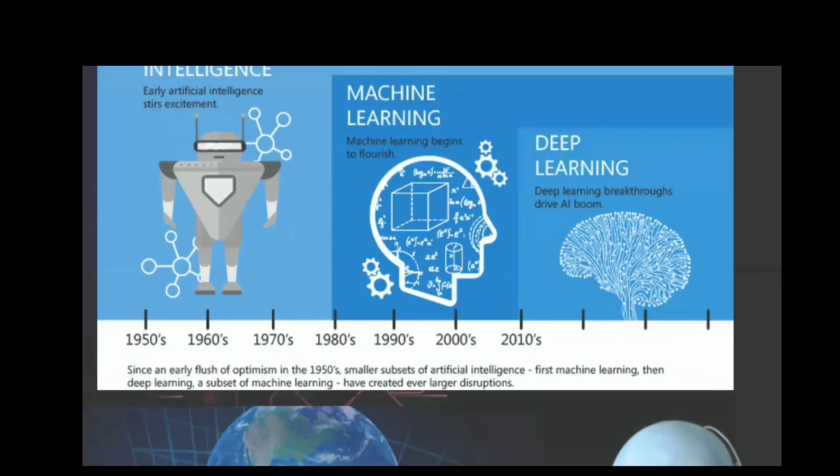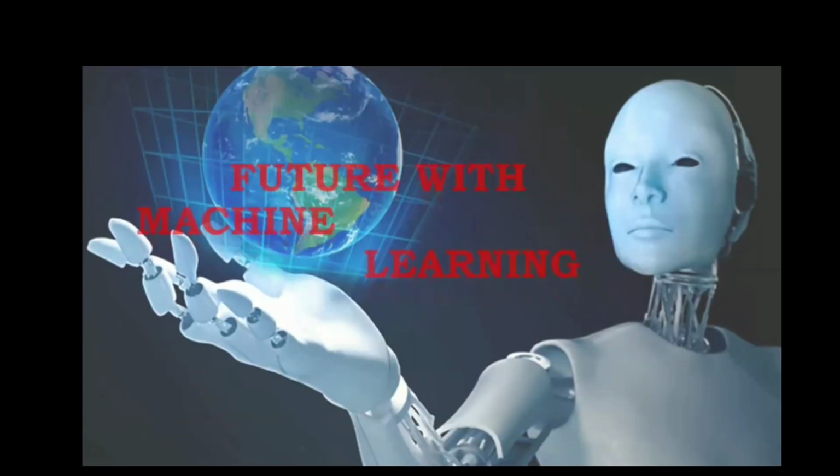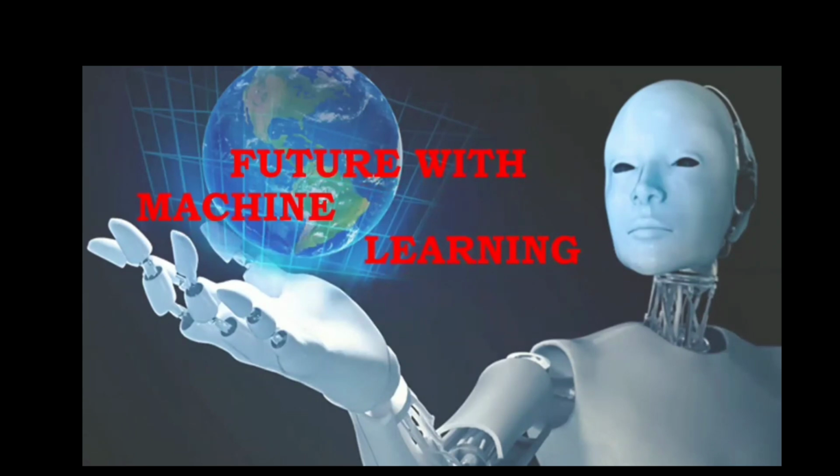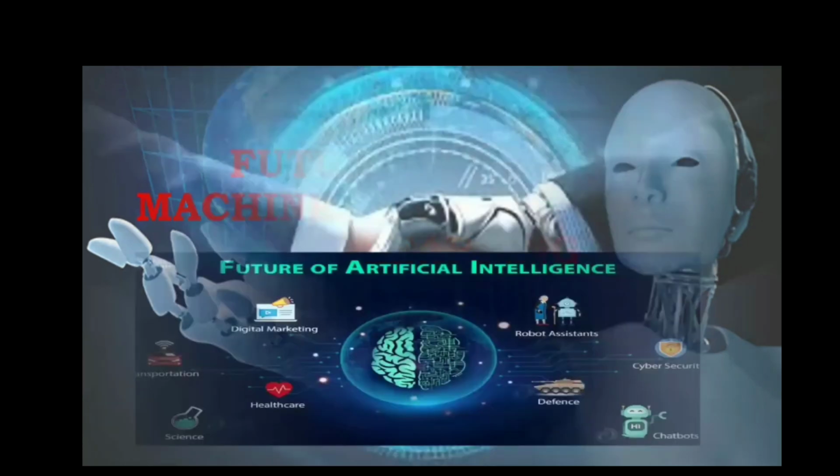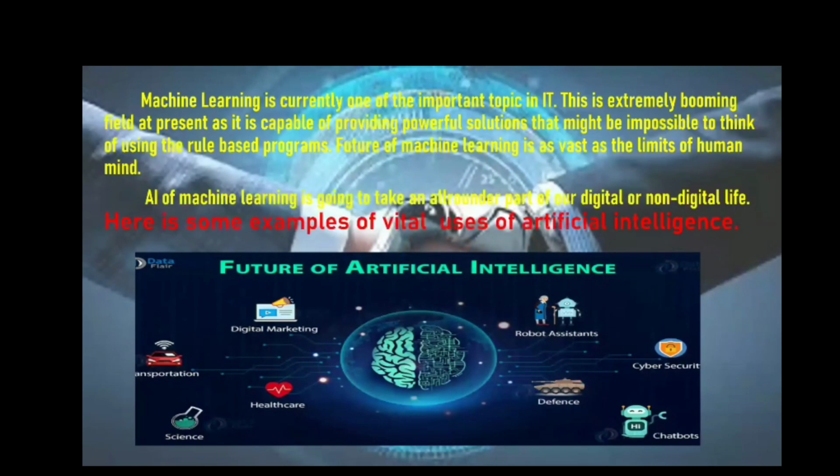Now the next slide is future with machine learning. We learned the history of machine learning, but what about the future of machine learning? We have to see that. Machine learning is currently one of the important topics in the IT sector.